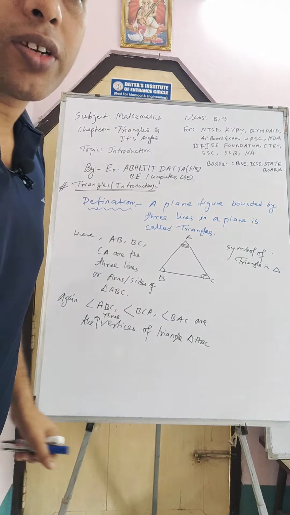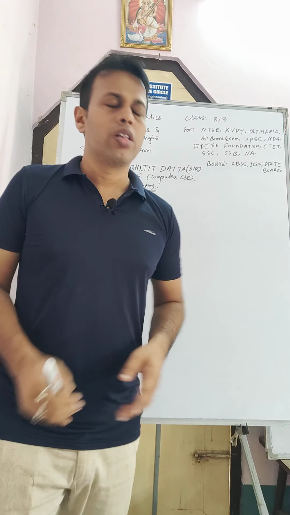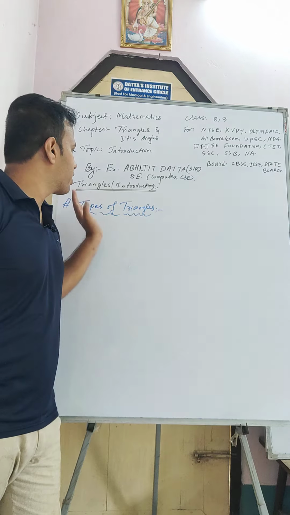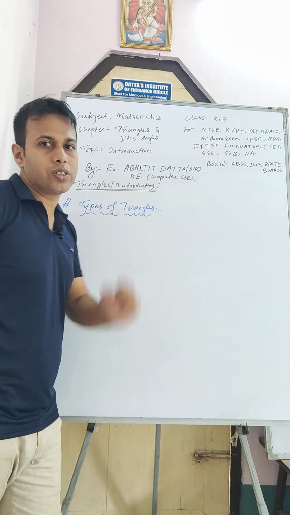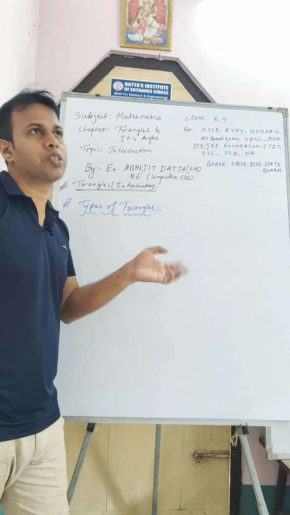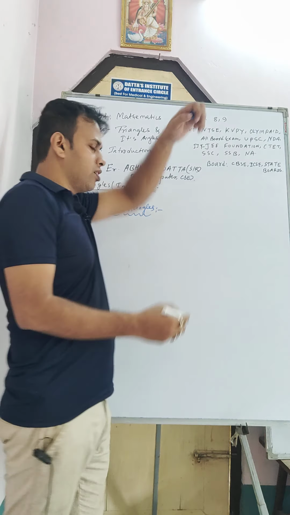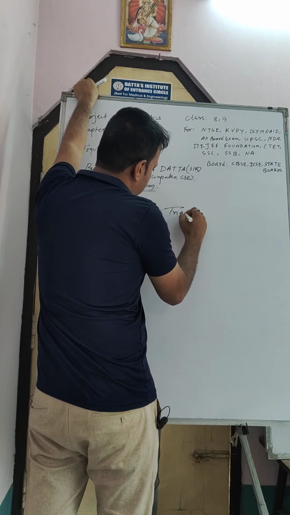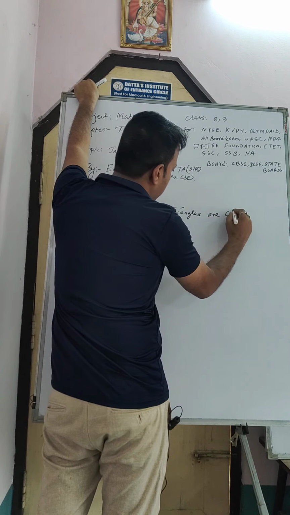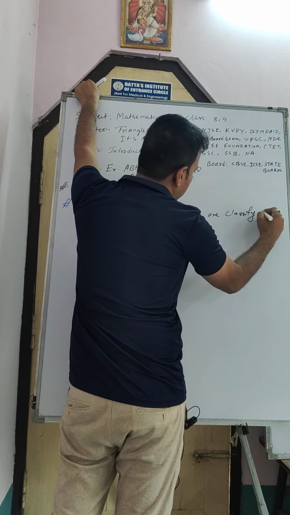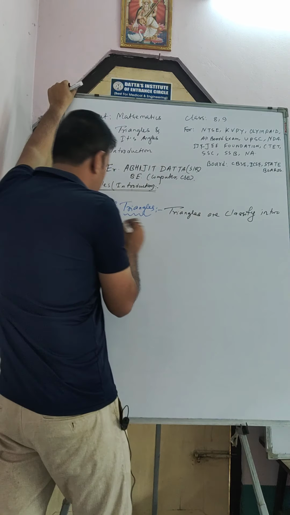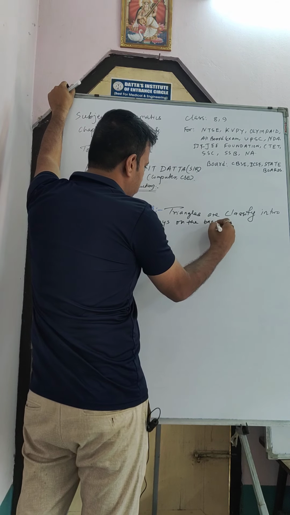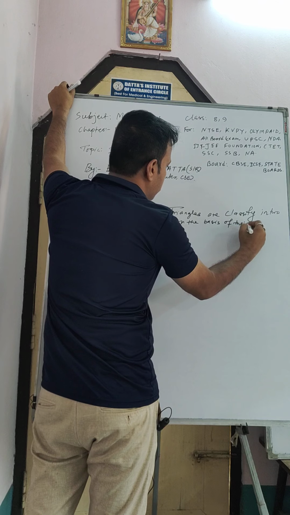Types of triangle: triangles are classified in two ways, on the basis of their sides and on the basis of their angles.